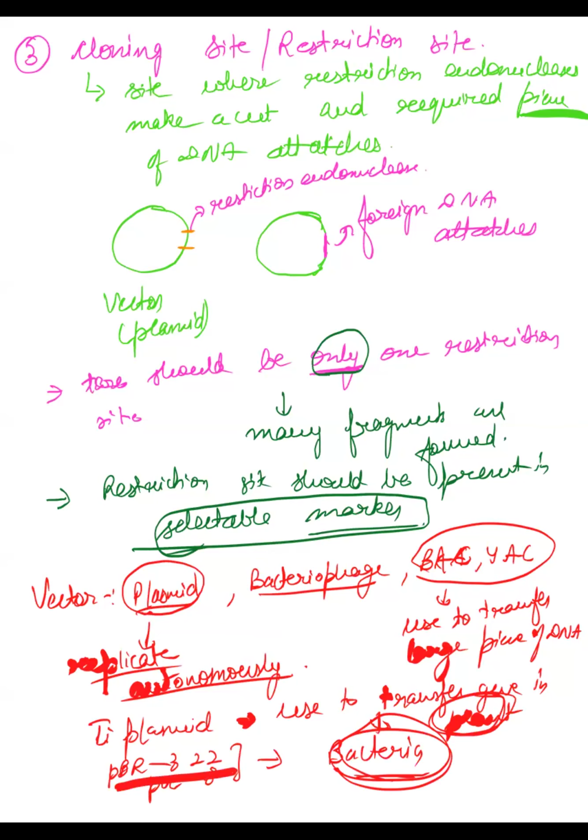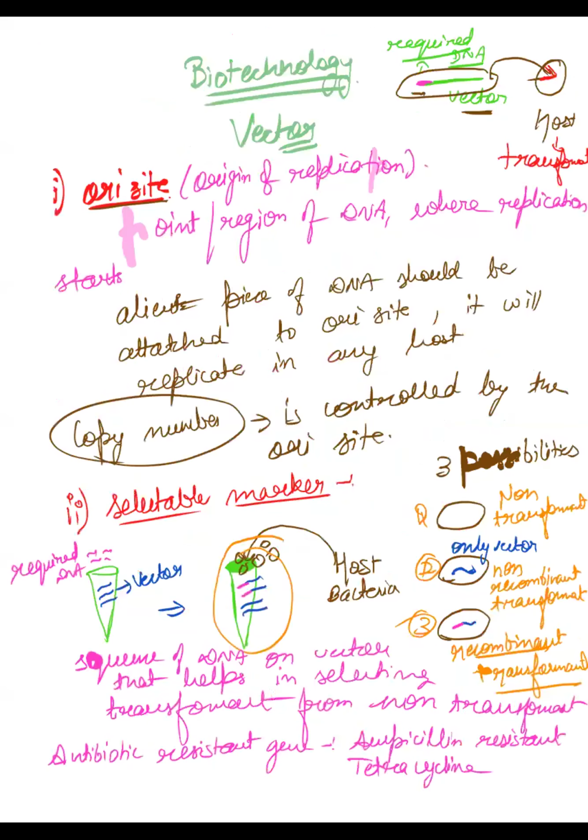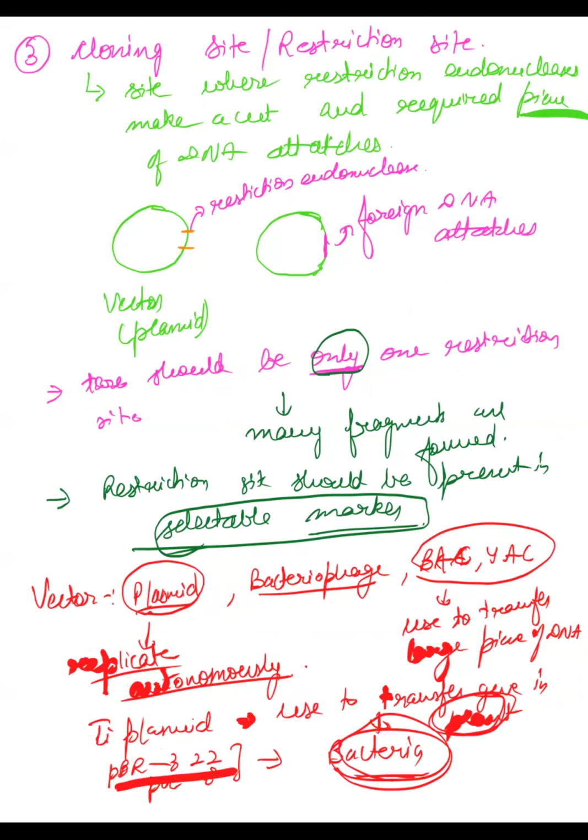Have you understood till here? Is it clear? We have just studied the properties: what all properties do we require in a vector? Shall we move forward to understand what is the PBR 322 plasmid given in your NCERT?